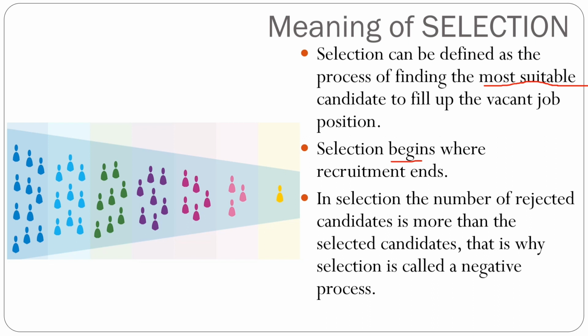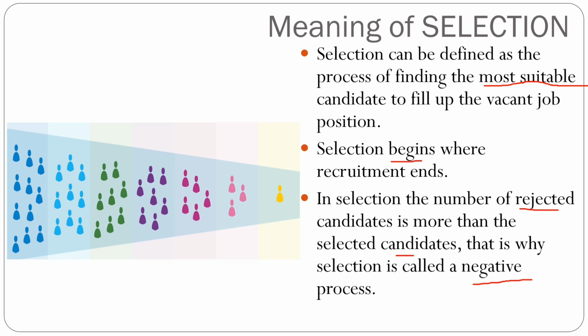Selection is the process through which you decide who to choose and who to reject. Since in selection the number of rejections is more than the selected candidates, selection is called a negative process. Why? Because the rejection number is more than the selection number. If there are two posts and there are 10 applications, you will reject 8 applications and accept 2. Because you reject 8 applications, it is a negative process.